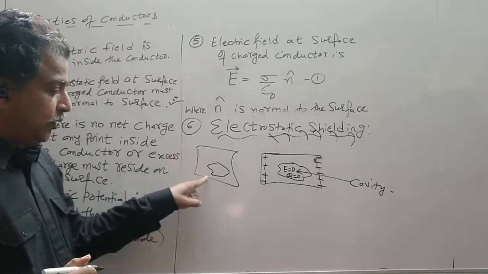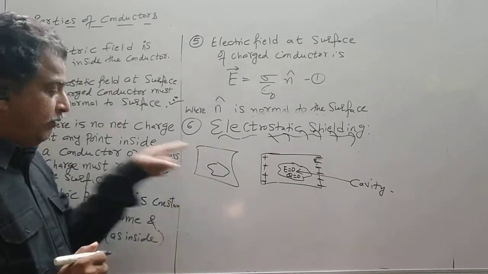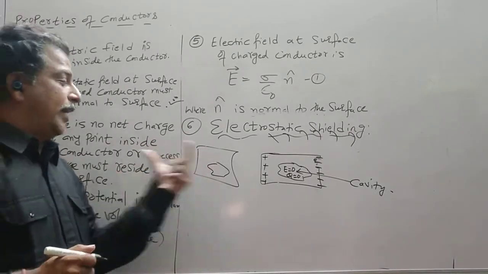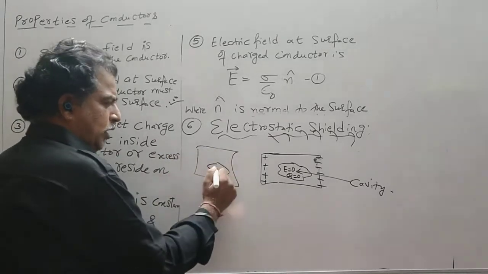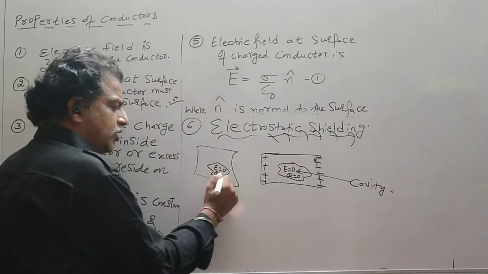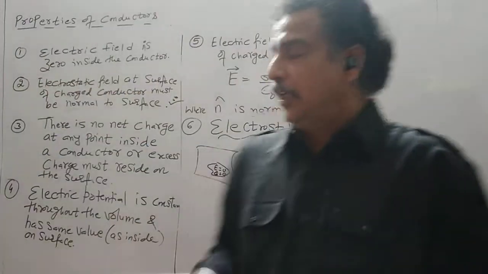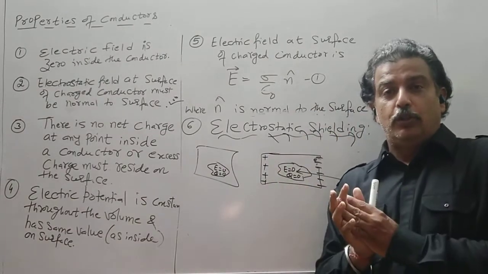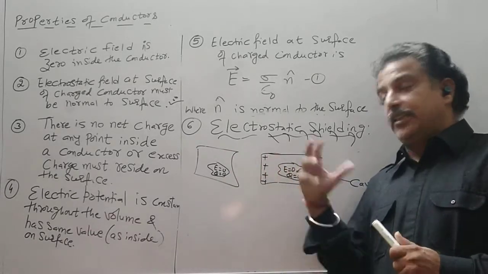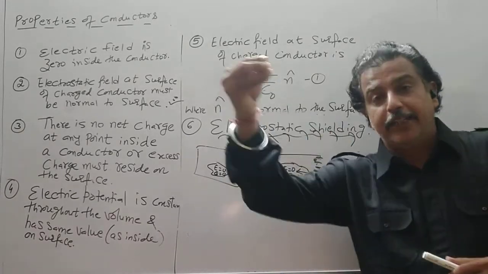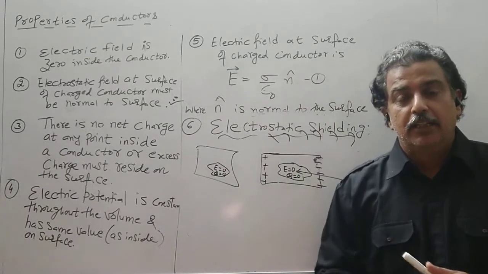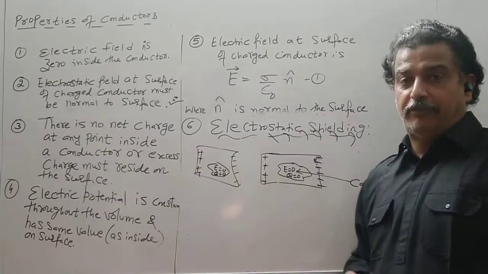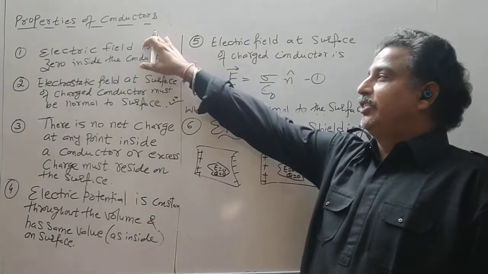Now this is a conductor. So a conductor consists of free electrons. Whenever I keep it in an external electric field, or if I give it excess charge, whatever may be the situation on the conductor, the electric field and the charge inside the conductor will always be zero. That is, the external electric field will not affect us, like lightning does not affect us if we sit in a car. Similarly, whatever process takes place will be on the surface. So the electric field is zero inside the conductor.